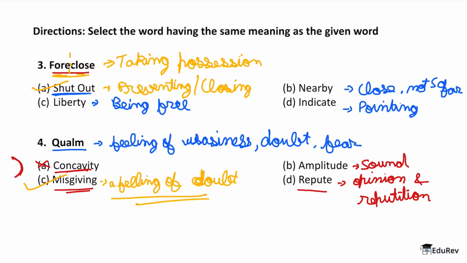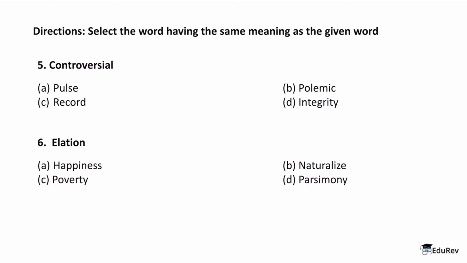Great. Now let's move on to our question number 5, our word 5, which is controversial. Now you see the word here is very easy, and I'm sure you must have heard the word controversial a lot, right? And sometimes CAT will give you easy questions to solve, right? They will not be always very hard questions or very hard words. Sometimes the question will be easy, but then you have to understand how the options are given. Now in this case, all the options are also very easy. So I'm going to stand here and just wait till you solve this question on your own. So you can just pause the video and solve this question on your own, the fifth one, and then we will begin with it.